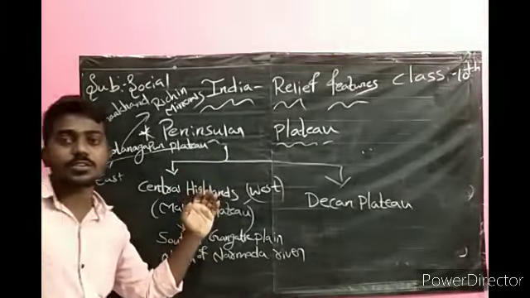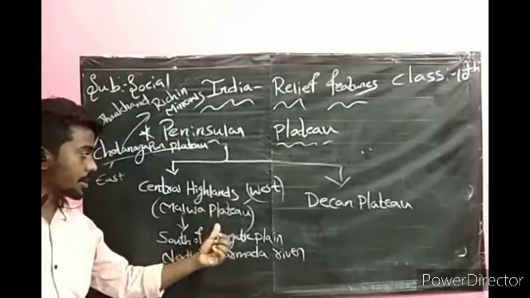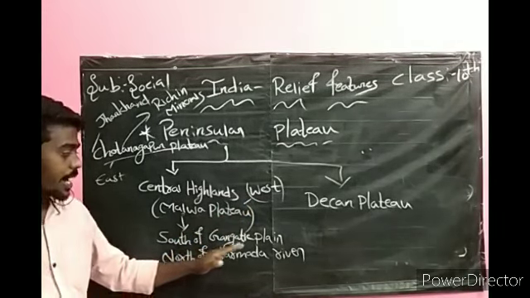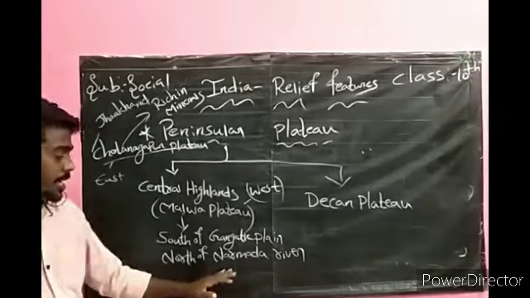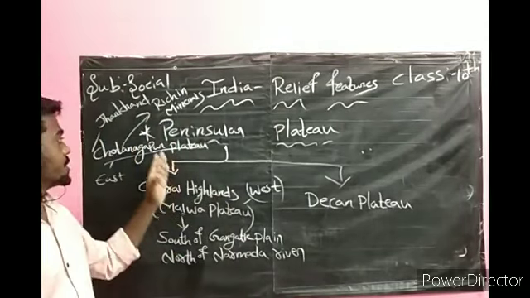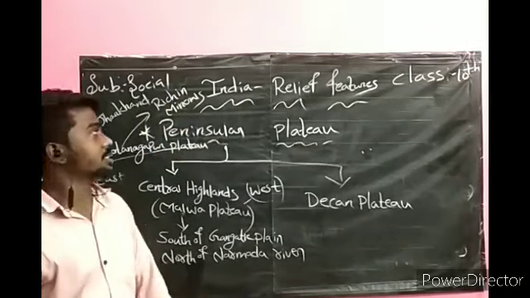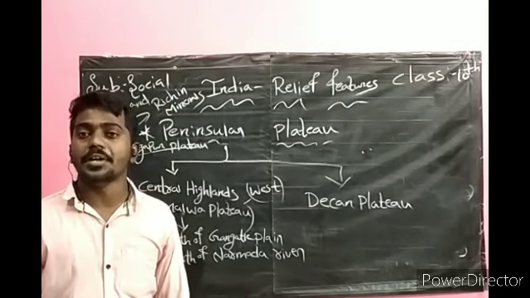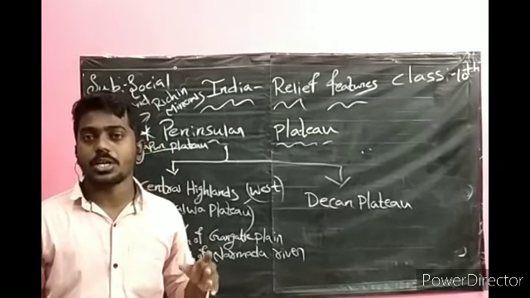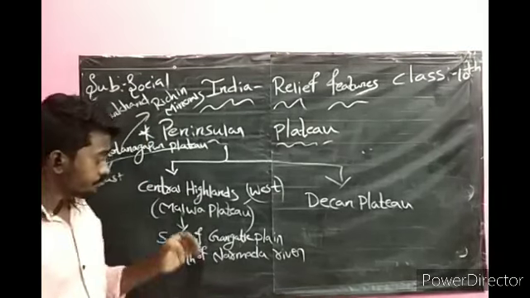The peninsular plateau is divided into two divisions, the Central Highlands and the Deccan Plateau. The Central Highlands, also called the Malwa Plateau, are located in the west. South of the Gangetic Plain and north of the Narmada River we have the Malwa Plateau, and towards the east we have the Chota Nagpur Plateau in Jharkhand. If they ask which plateau is rich in minerals, you have to answer: Chota Nagpur Plateau is very rich in minerals.